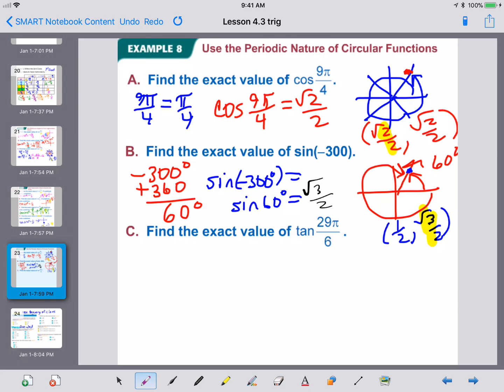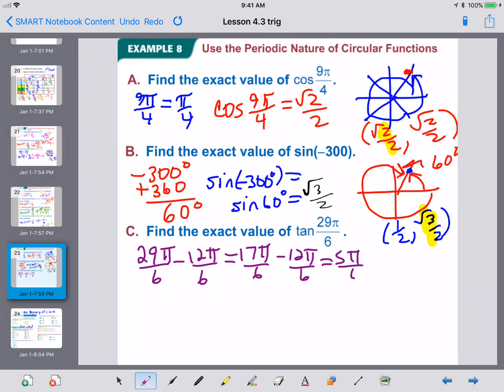It's two whole pi's that would get us all the way around. So if we do 29 pi over 6's minus 12, we get 17. Still too big. Minus 12 again, we get 5. So 29 pi over 6 is exactly the same as 5 pi over 6. Now, if at any time you want to convert to degrees and use degrees the entire time, feel free. No, it doesn't bother me. But 29 pi over 6 and 5 pi over 6 are coterminal. They land in the same spot.